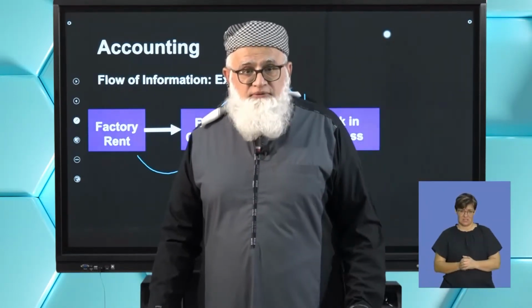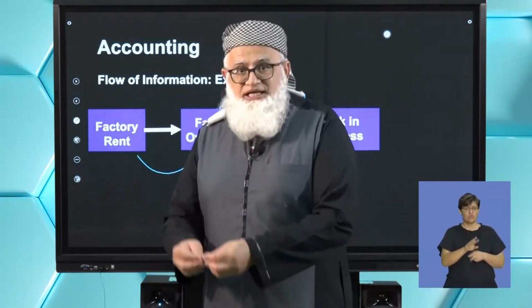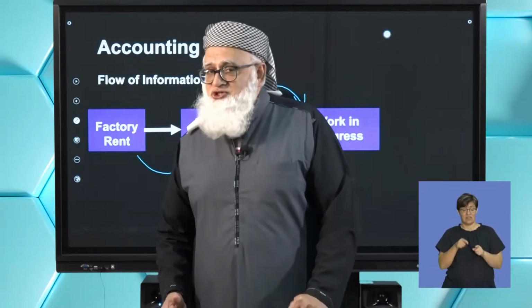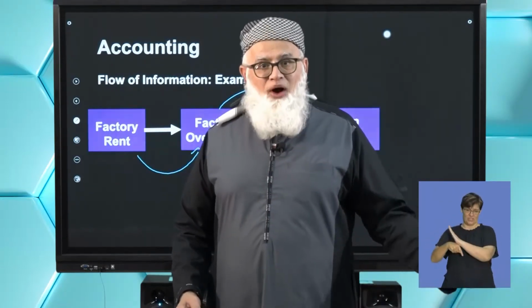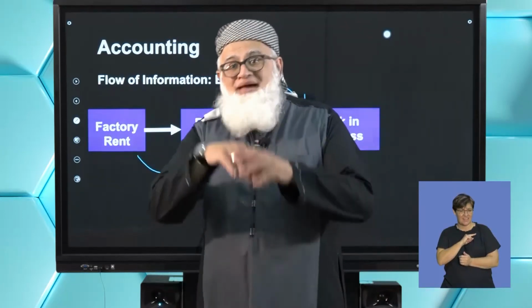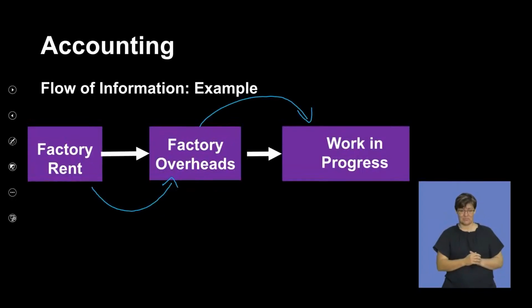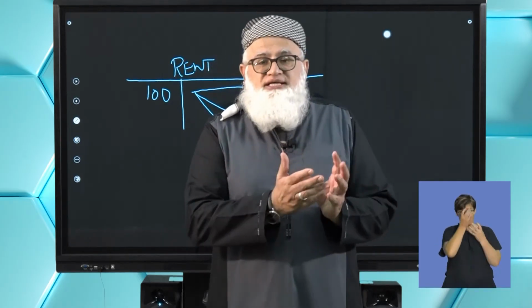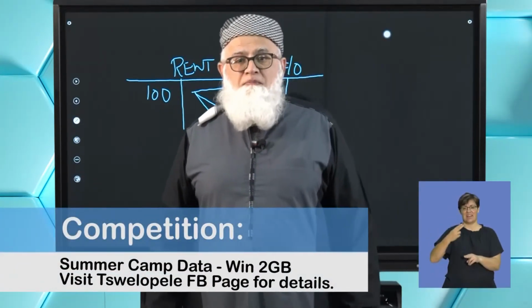By the same token, the rental of your selling and distribution, the showroom, will be transferred to the selling and distribution cost, and the selling and distribution cost will be transferred to your profit and loss. Why? It has nothing to do with the making of the product. Keep that in mind. Okay, so now you've seen what the flow of information is from one account to the next account, and then finally into the work in process account.